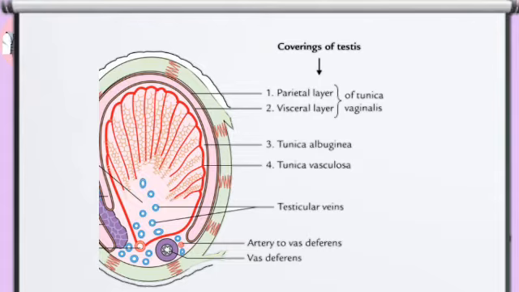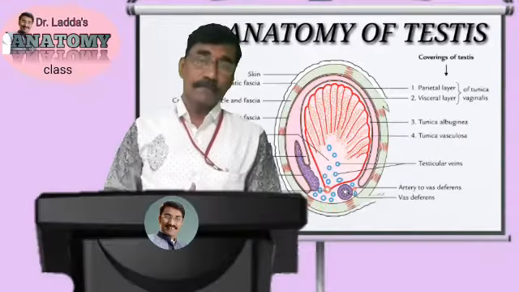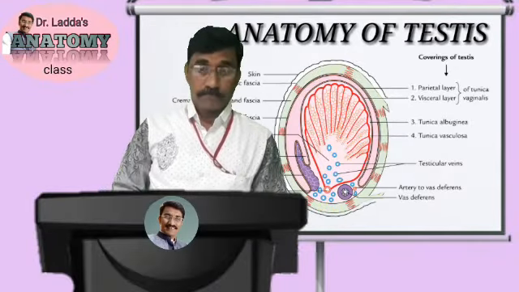These three parts, testes, head of epididymis and ductus deferens, are covered by the visceral layer.